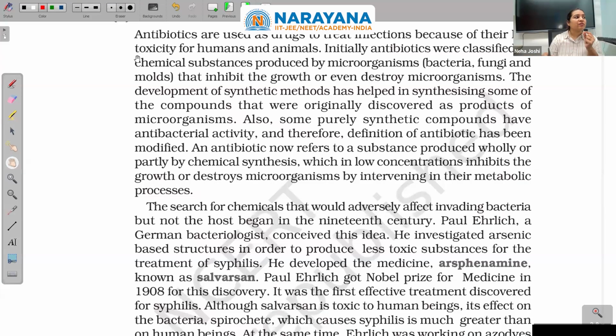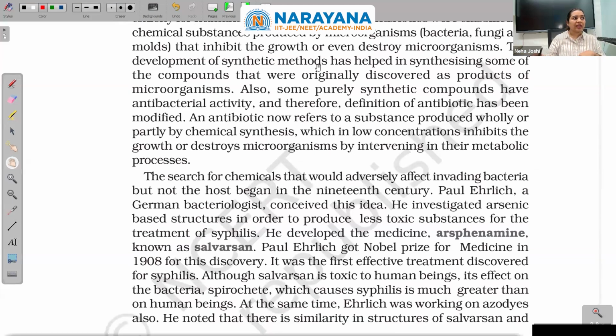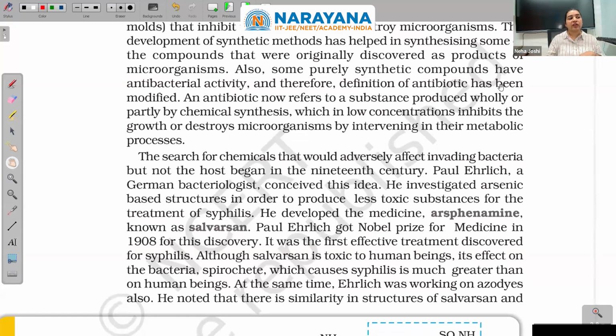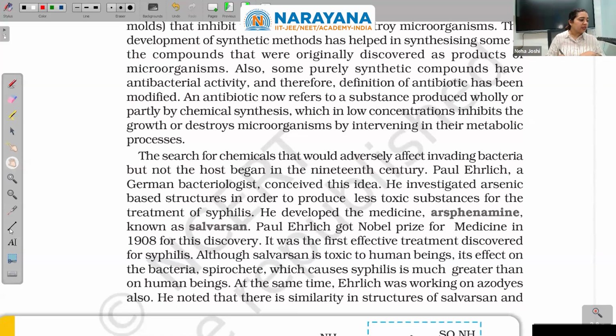Initially, antibiotics were classified as chemical substances produced by microorganisms, bacteria, fungi, and molds that inhibit the growth or even destroy microorganisms. The development of synthetic methods has helped in synthesizing some of the compounds that were originally discovered as products of microorganisms. Also, some purely synthetic compounds have antibacterial activity, and therefore the definition of antibiotic has been modified. Let us mark the latest definition. What is the latest definition?